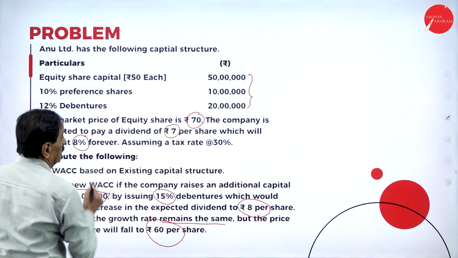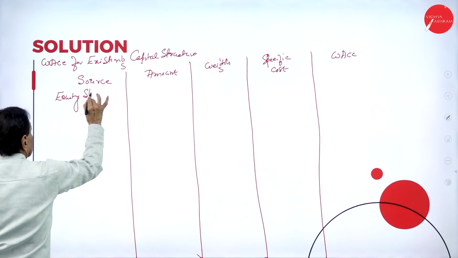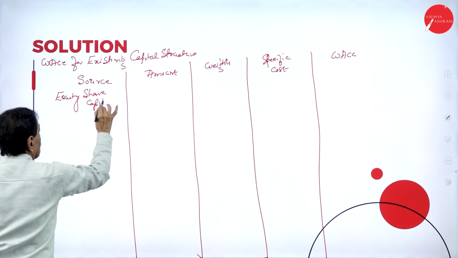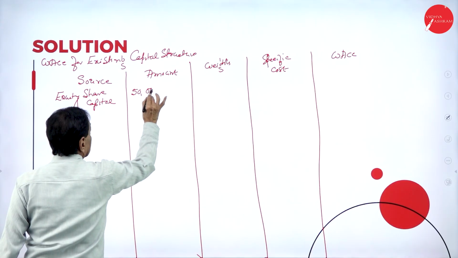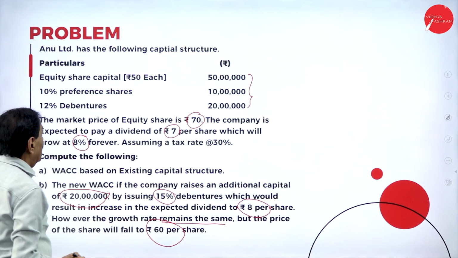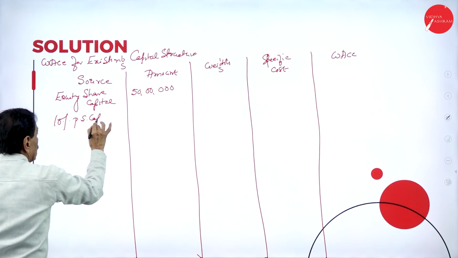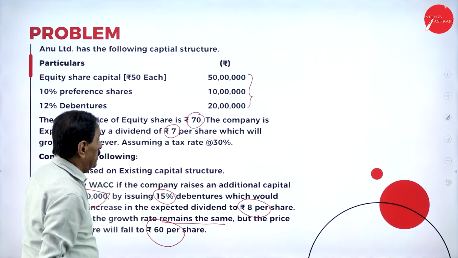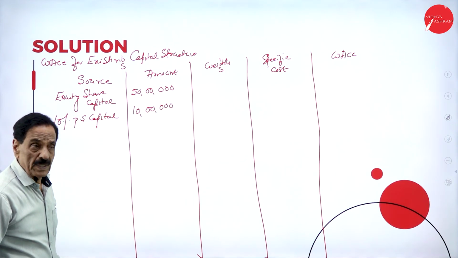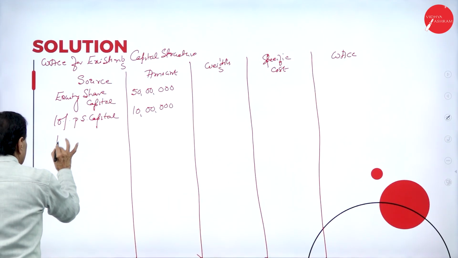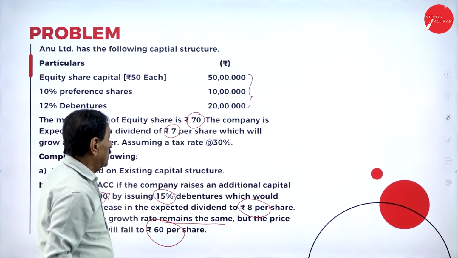So, source: equity share capital, 50 lakh. 10% preference share capital, 10 lakh. 12% debenture, 20 lakh.